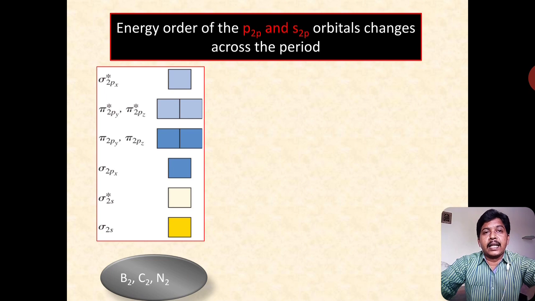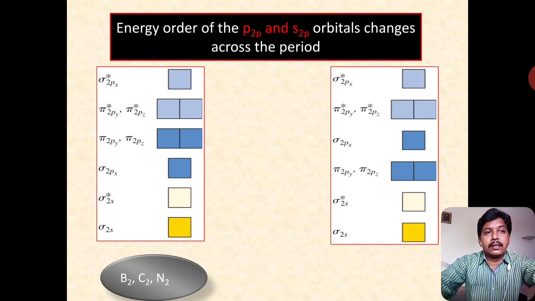See, this is the electronic configuration of nitrogen and below molecules like boron, carbon, nitrogen. The order for these molecules is sigma 2s, sigma star 2s, pi 2py, pi 2pz, sigma 2px, pi star 2py, pi star 2pz, and sigma star 2px.